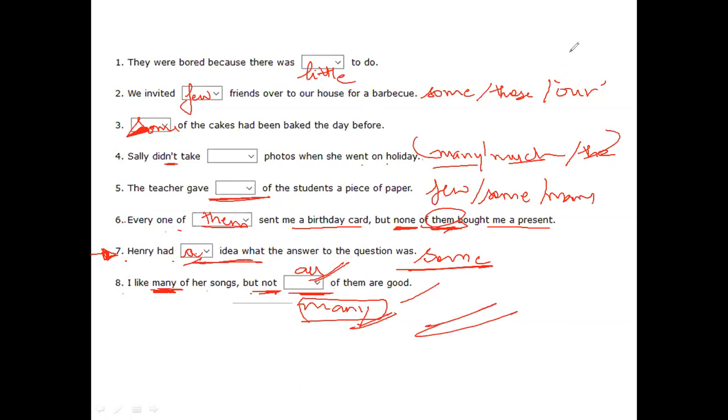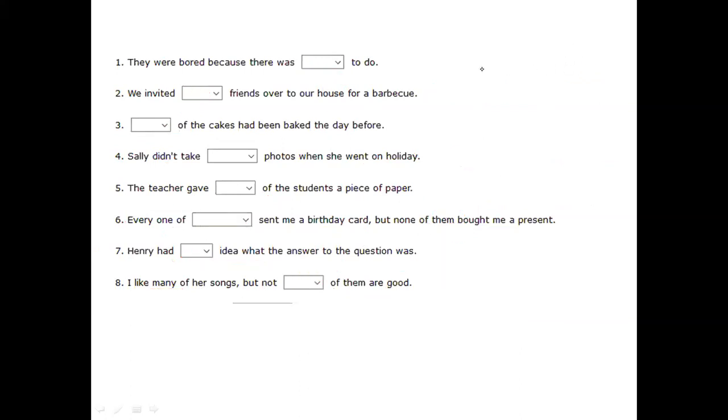Kudos. Perfect. Any doubts then you have here? Teacher, I like many of the songs, but not some of them are good. It's not fitting in. If there were not a "not," but the sentence is pointing towards negation, so yeah, I guess that won't fit in. Sorry, "some" won't fit in. "All" or "many," if you can rhyme with many, that's also good.